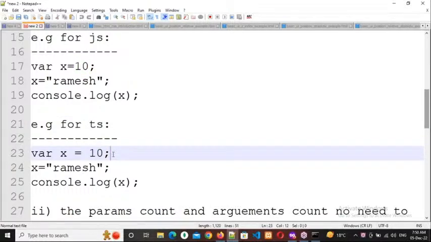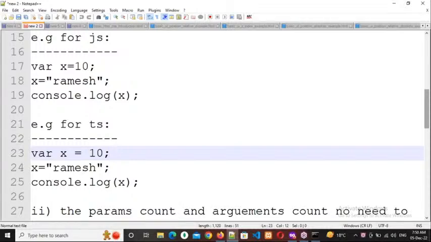That is the advantage of TypeScript. If you assign the data type, it's okay. If you don't assign, what happens? Depending upon the first value, it will assign the data type. So what is the first value here? 10. 10 means what? Number. So automatically x becomes the number data type. Then every time you want to modify the value, that should be a number only.